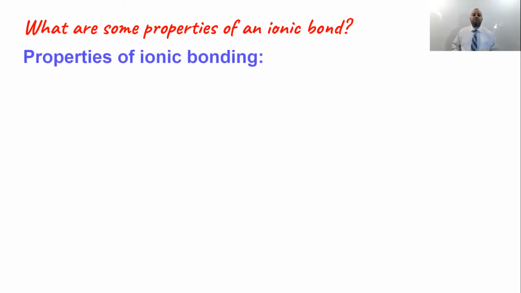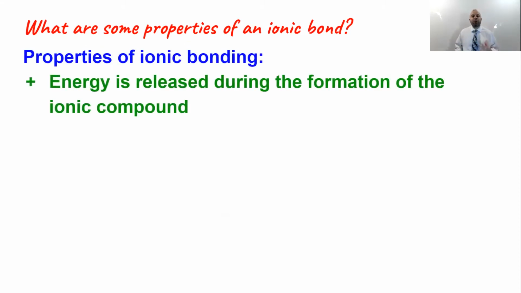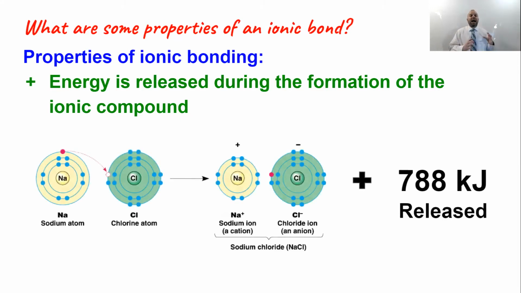One of the other points that I want to make is that during ionic bond formation, energy is released. And this occurs because the sodium ion forms a lower energy state by vacating that outermost energy level, and the chloride ion, or nonmetal, even if it's some other element, achieves a more stable 8-electron configuration as a result. So if we examine the energy behind the formation of sodium chloride, you'll see that 788 kilojoules, kJ, are released during the formation of a single compound, a single sodium ion and chloride ion pairing up.